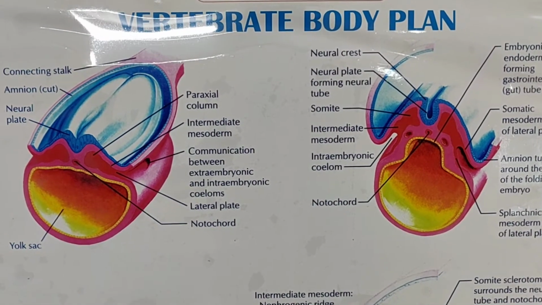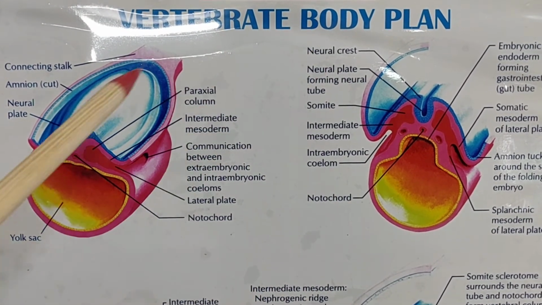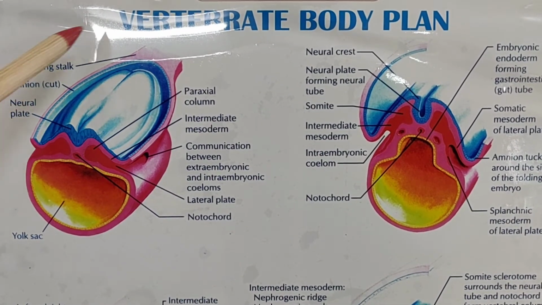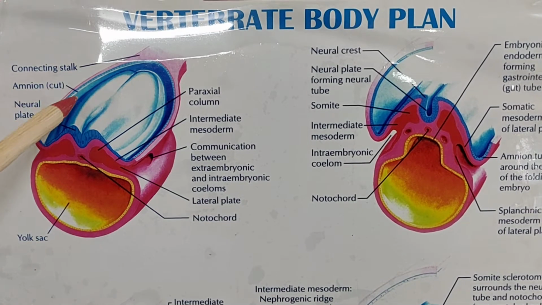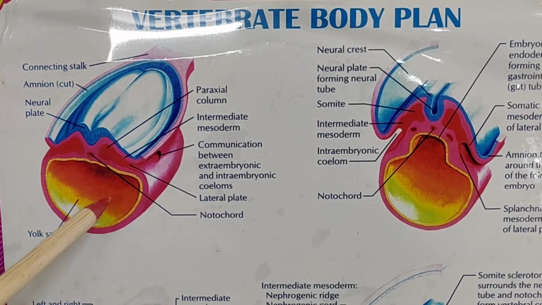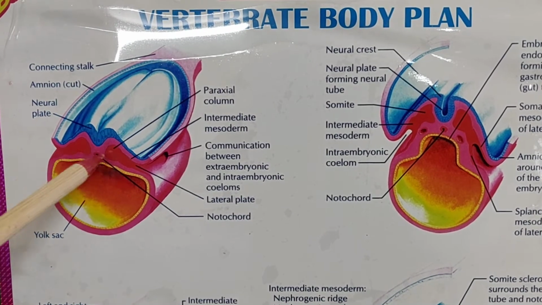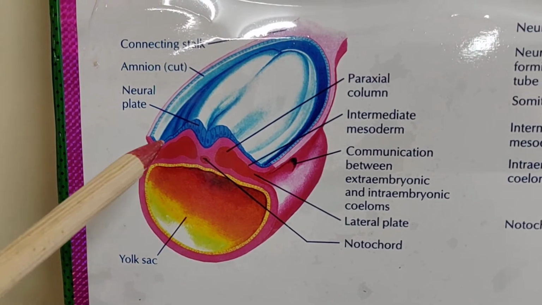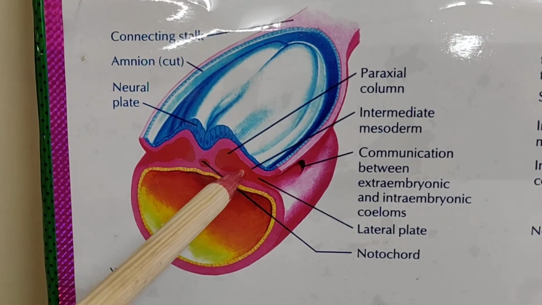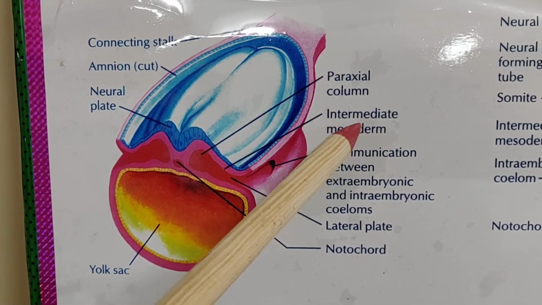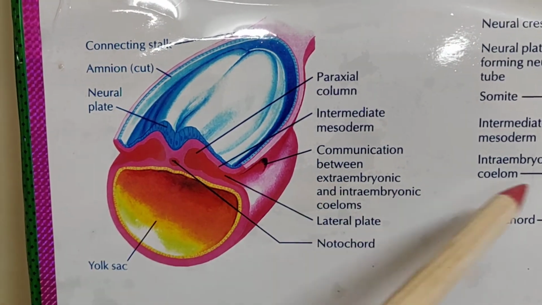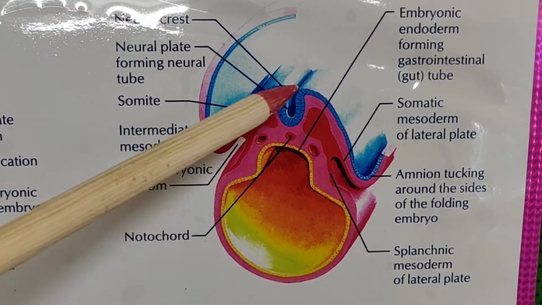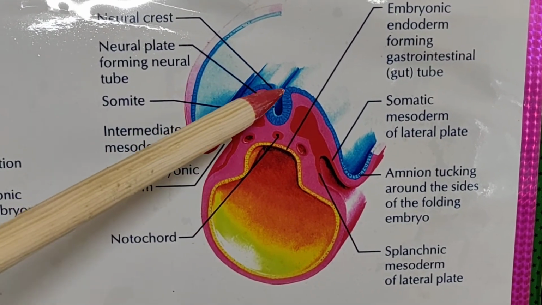Now see this diagram, this chart. This chart represents the lateral folding. The blue layer is the amniotic cavity and its layer, while the yellow is the yolk sac and its layer. Between these two is the embryonic disc. If you see the intraembryonic mesoderm, its divisions are paraxial, intermediate, and lateral. In the lateral mesoderm, in this diagram, this is the cavity, the intraembryonic coelom. We can see here the formation of the neural tube.